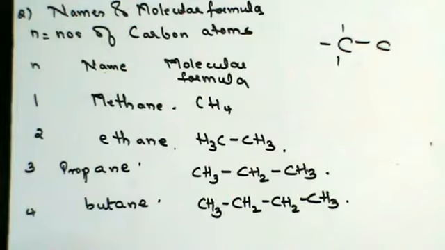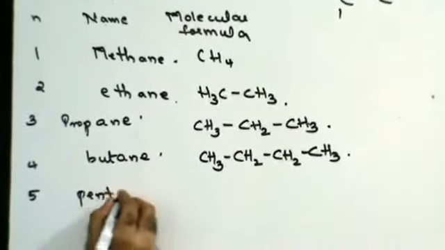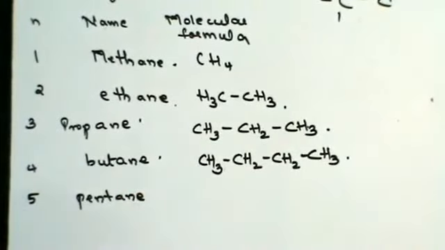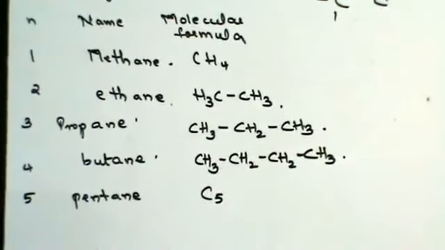So butane is CH3, CH2, CH2, CH3. 5 carbon atoms is pentane. Now, I will not show you the structural formula, I will show you the molecular formula. What is the general formula of alkane? CnH2n+2.